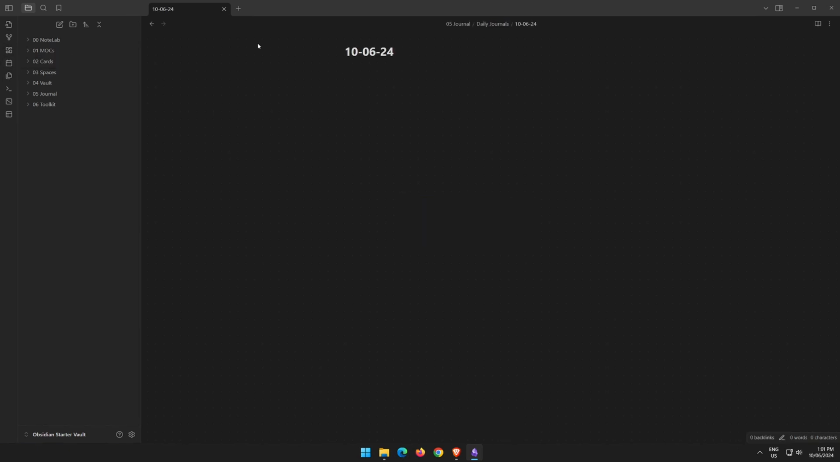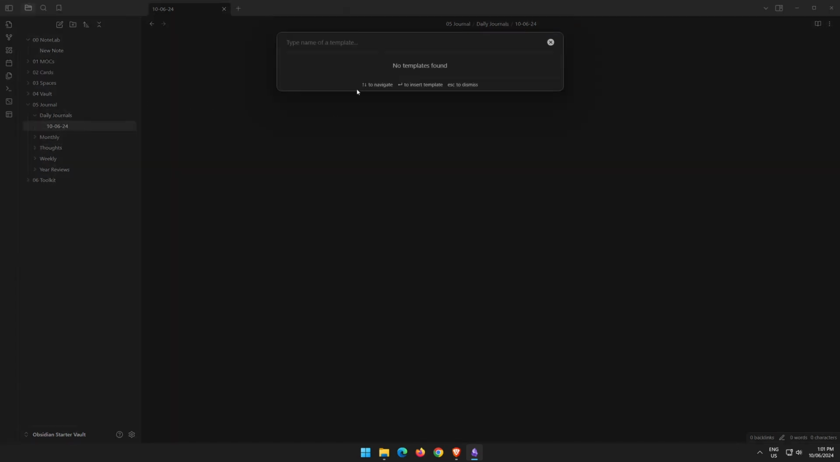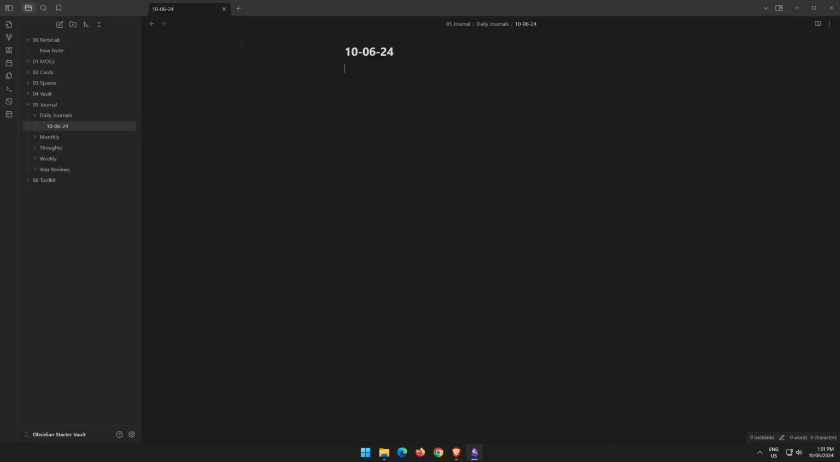We can open today's daily note, and that's going to create a daily note. And if we open up the Note lab, we can see we've got our new note. We can see that our daily note is not in the Note lab because we've told it to go in the daily journals. The next one is insert template. We don't have any templates in our templates folder, so we can't insert a template here yet.